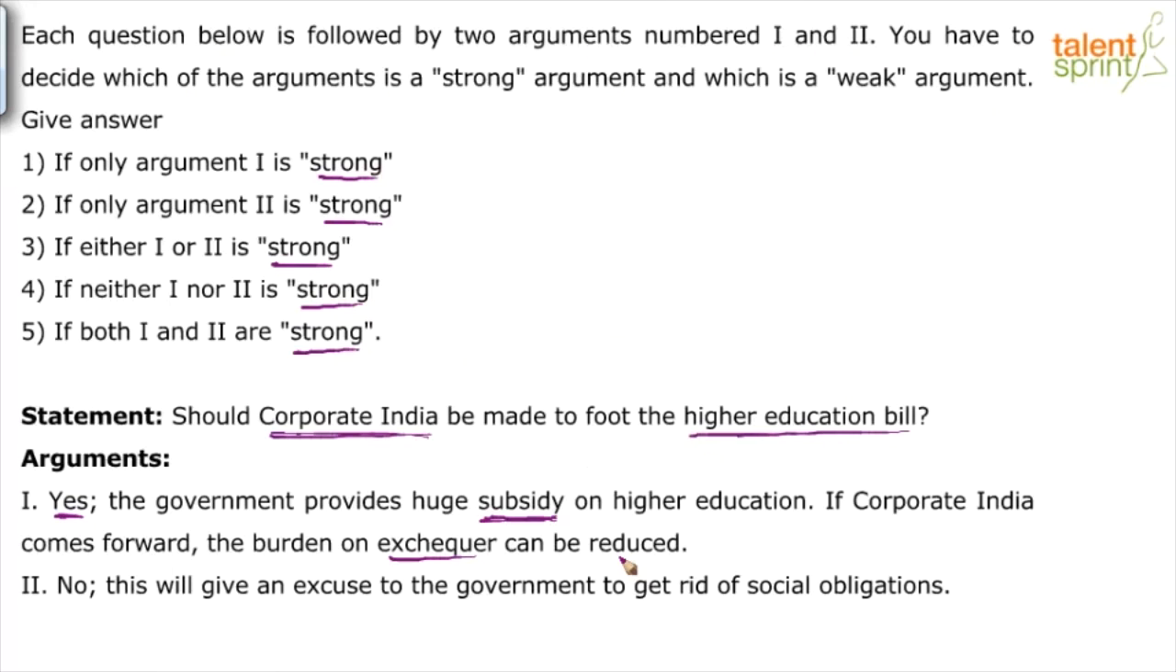Right? Look at the second argument here. Now this is against. See, one is a for argument, the other is an against argument. It says no. Corporate India should not be allowed to do this. Why no? Because this will give an excuse to the government to get rid of social obligations. So he's saying if we make it mandatory, then this will be like an excuse for the government to get rid of social obligations. Well, I don't think that's the intent behind the whole statement here, right? The government is not trying to get rid of this social obligation, right? They are only trying to get them to participate in this so that the burden can be reduced.